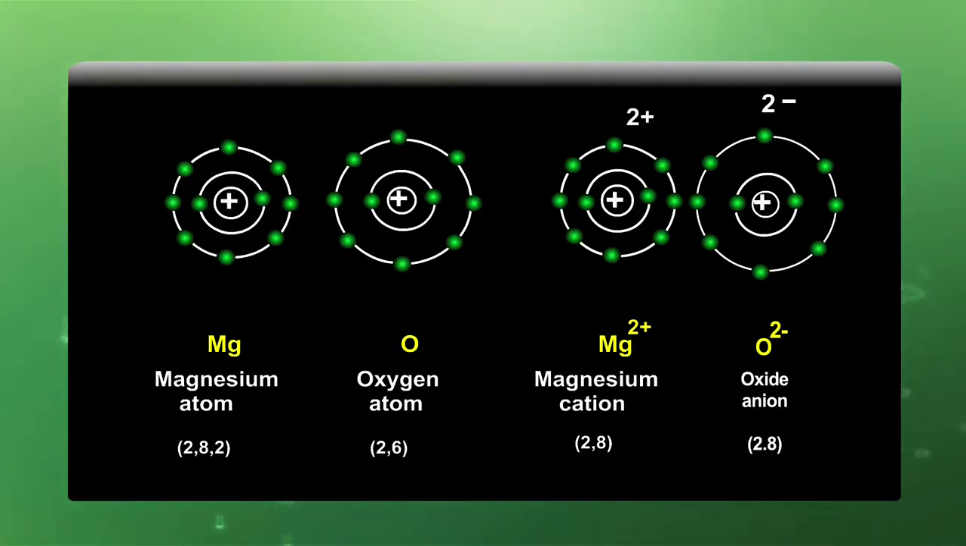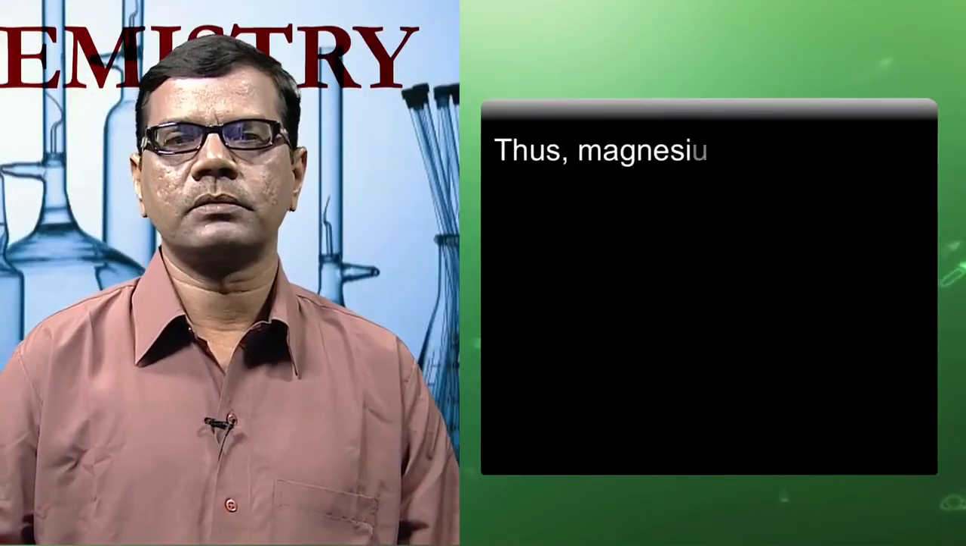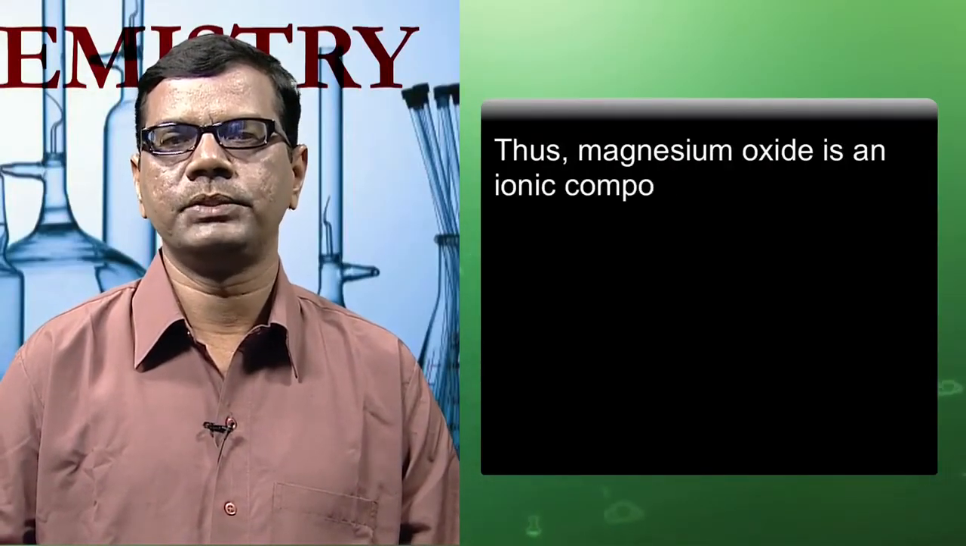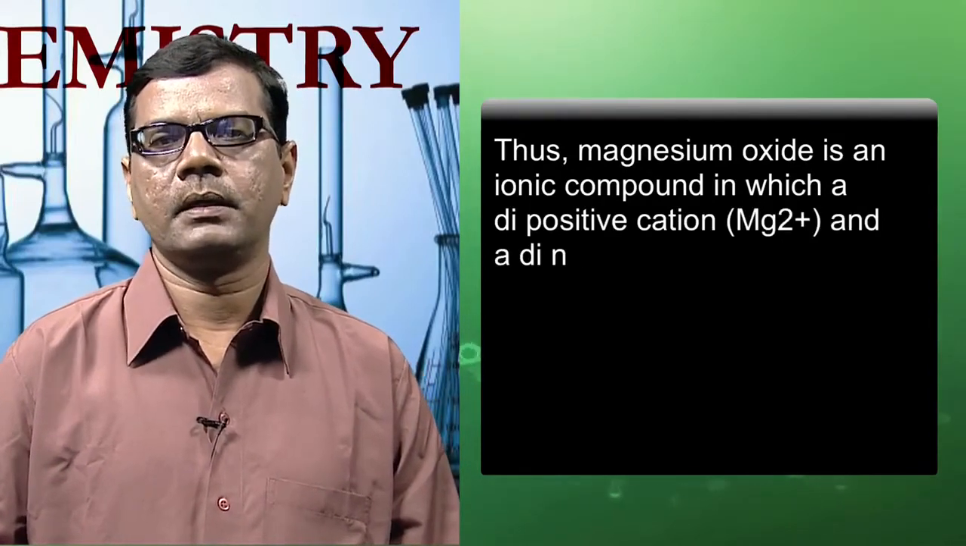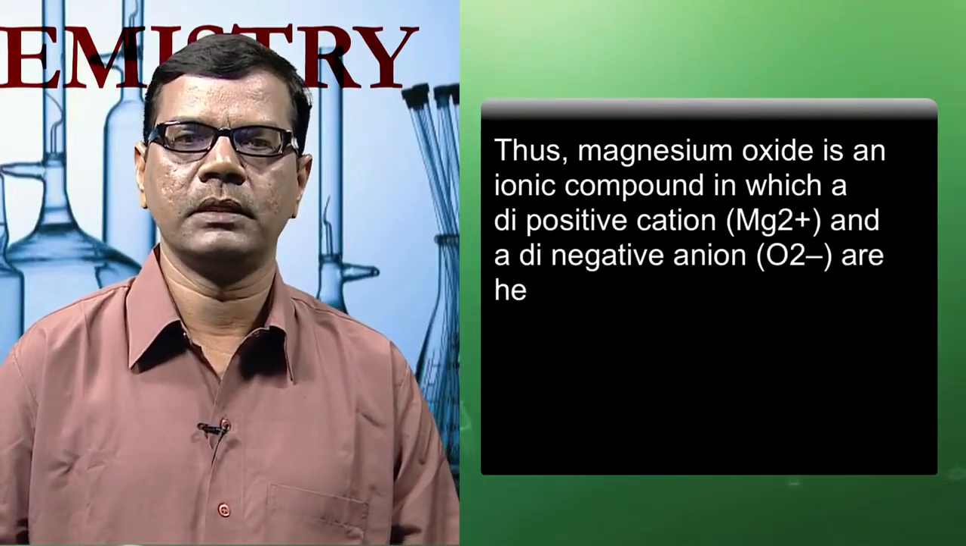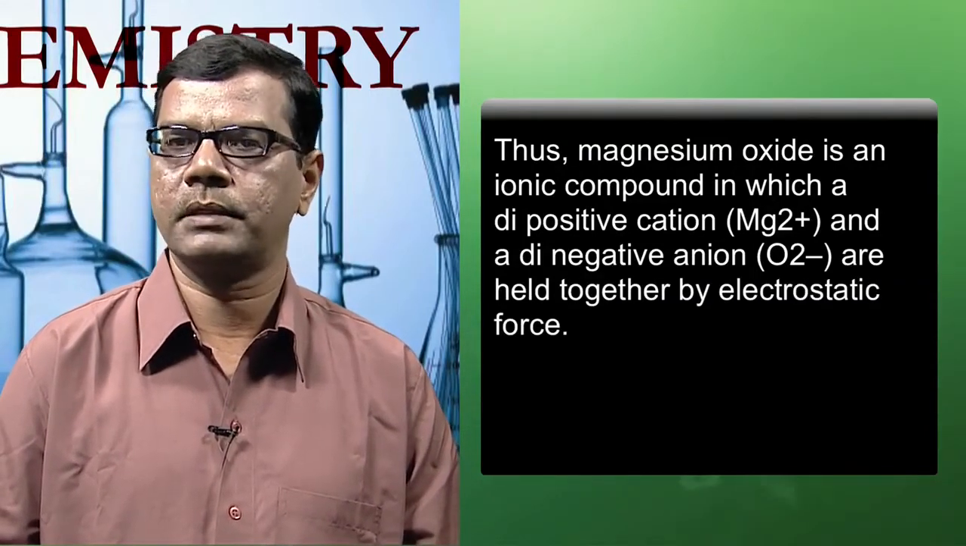The magnesium ion Mg2+ and the oxide ion O2- are held together by electrostatic force of attraction and it is converted to magnesium oxide solid, which also has ionic bonding. Thus, magnesium oxide is an ionic compound in which a di-positive cation Mg2+ and a di-negative anion O2- are held together by the electrostatic force of attraction.